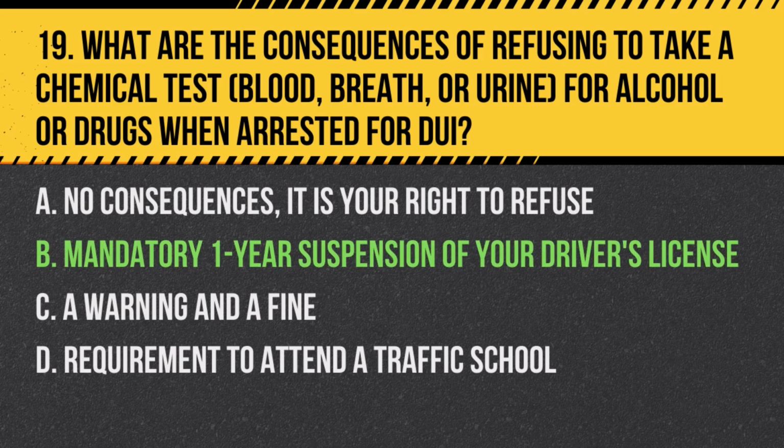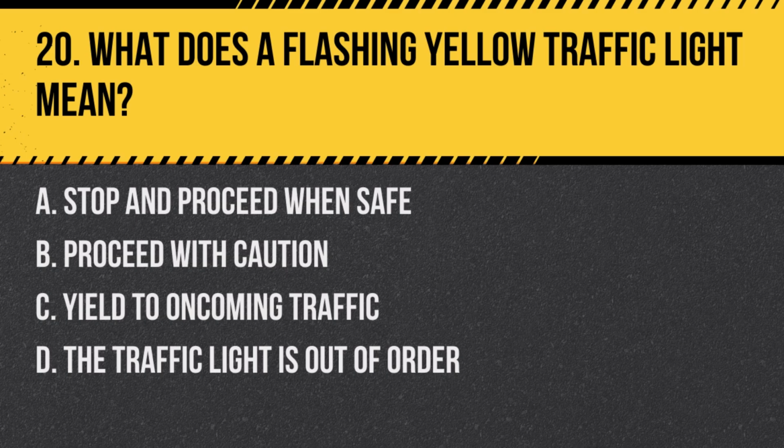Answer. B. Mandatory 1-year suspension of your driver's license. Refusing to take a chemical test when arrested for DUI results in an automatic suspension of your driver's license for 1 year. Question 20. What does a flashing yellow traffic light mean?